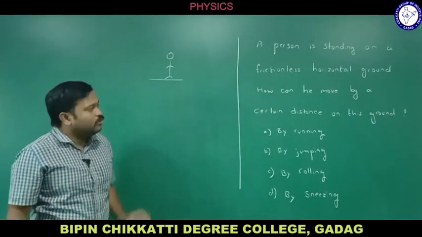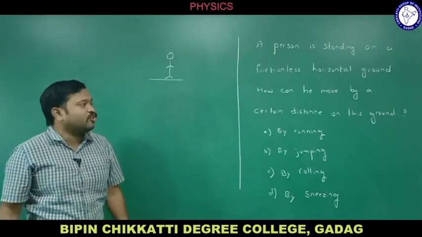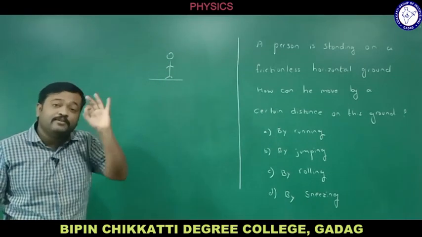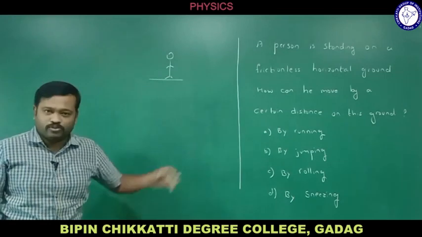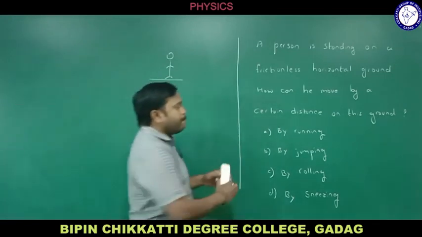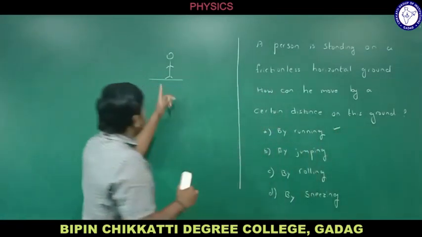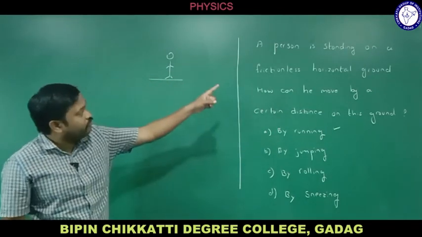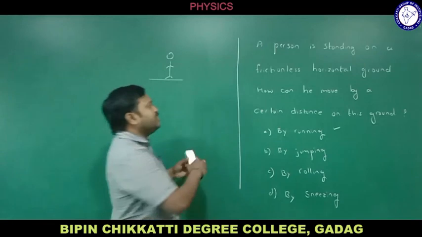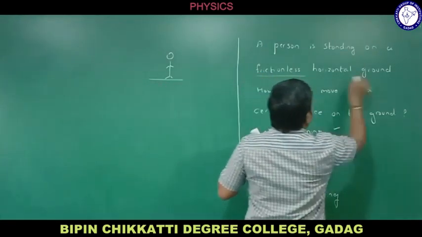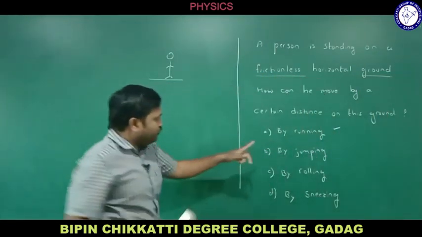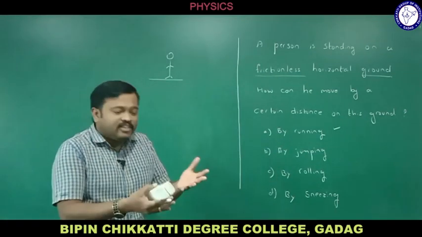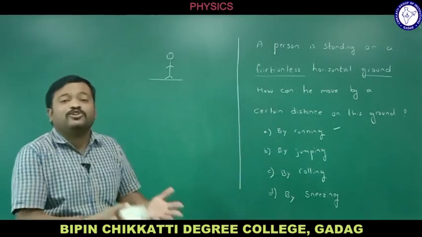How can he move by a certain distance on the ground? There are four options. The first option is by running. If he runs, he moves on the surface. Can he run on the frictionless surface? No, the condition is that it is frictionless ground. For running you need friction. He cannot run because the surface does not provide friction to him.